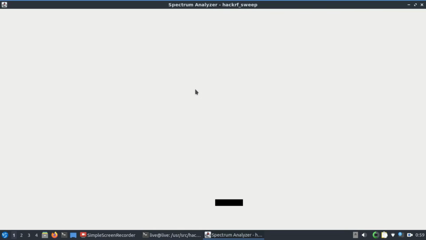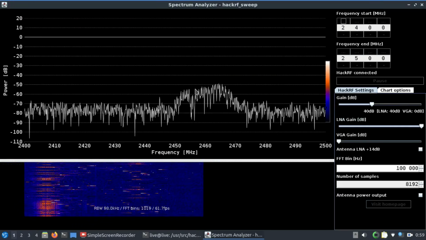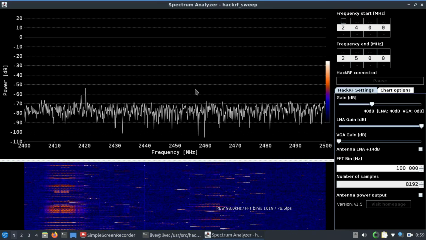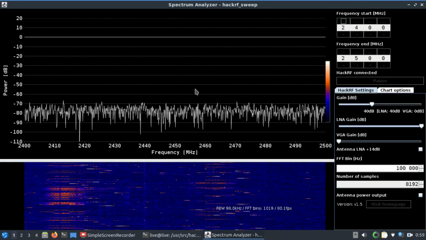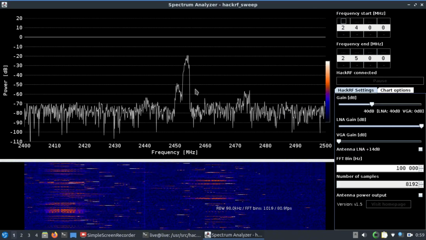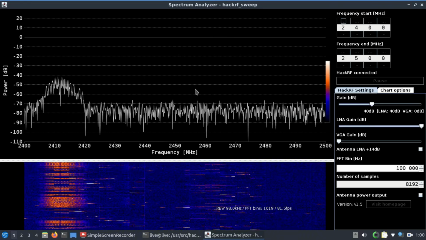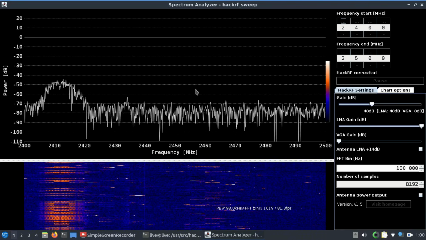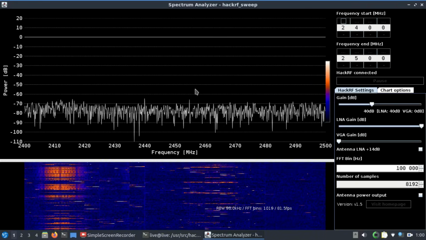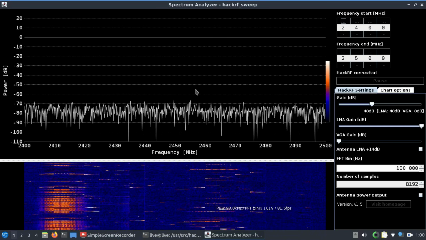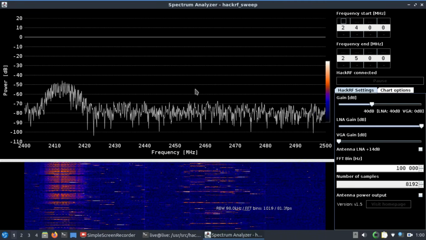Once I run this, this is the graph that I would see. Whatever you're seeing on that spectrum, this is actually live. This is being captured by my SDR as we are speaking right now. So right now, the default frequency is going all the way from 2400 megahertz all the way up to 2500 megahertz, which is a very popular Wi-Fi band.